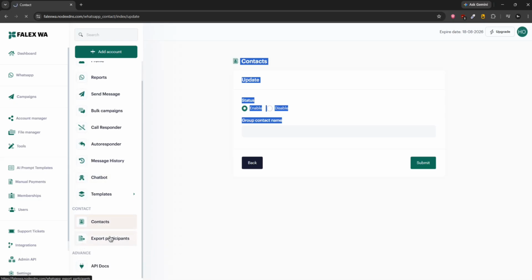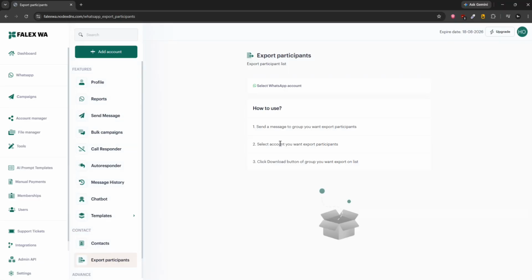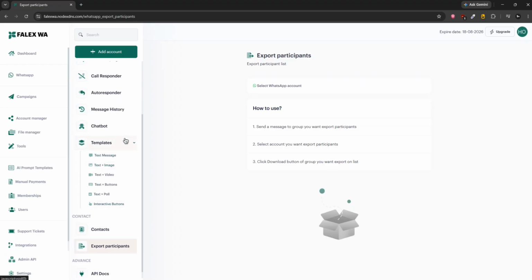Then you can also export participants. This feature works sometimes and doesn't work sometimes because it is highly based on Baileys, and Baileys sometimes has problems. Also, I want to let you know, sometimes button or list templates can break for a few days. But as soon as there is any Baileys update, we update it and this is fixed. Most likely it's not broken. It has been almost 6 to 7 months that the list and template messages were working.